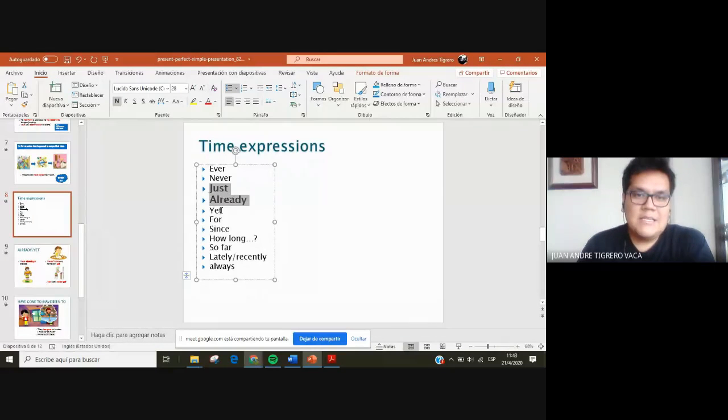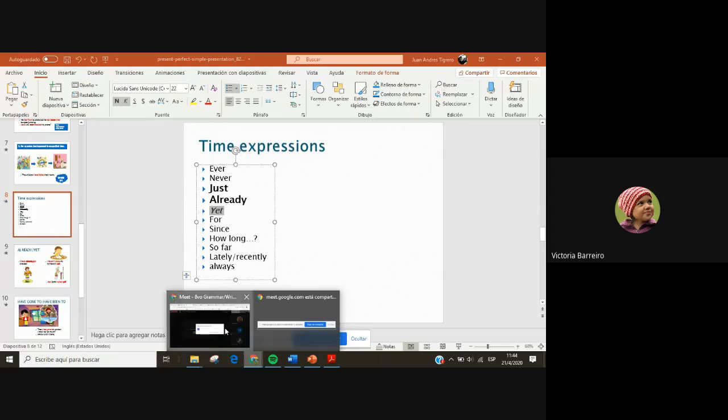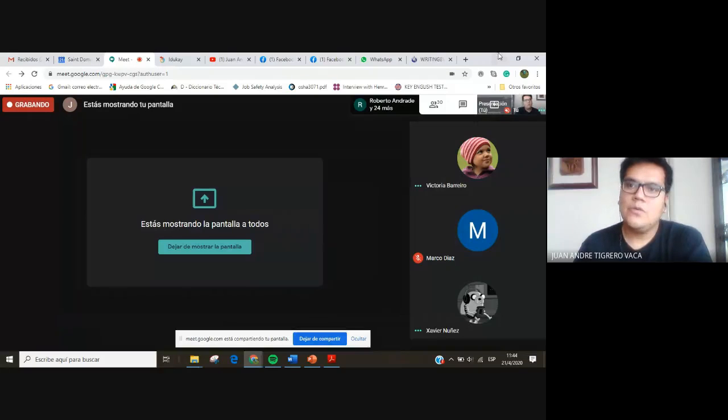Okay, but these three, just, already, and yet: just and already go between the auxiliary verb and the verb in past participle. Okay, and yet is the only one that goes at the last, the very bottom of the sentence. All right, before finishing the sentence, that's when you put yet. Okay, is it clear? Do you have any questions so far?